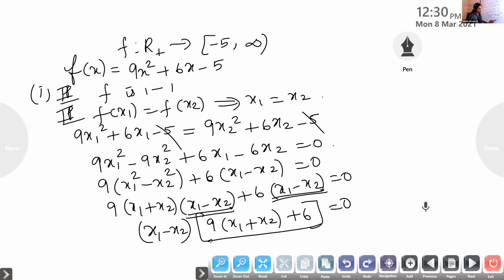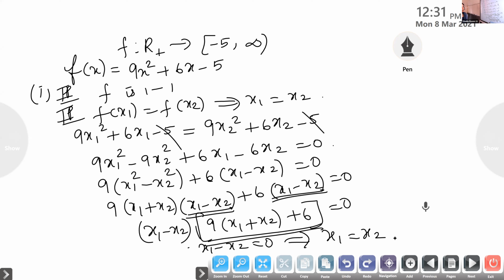Now look at here, these are some positive numbers. When you add, this one will never become 0. Which one? 9 into (x1 plus x2) plus 6 will never become 0. And product of two numbers is 0 means either the first one is 0 or second one is 0. So surely your second one is not 0. Therefore, the only possibility is x1 minus x2 is 0. That is, x1 is equal to x2. Therefore, f is 1-1. Is it okay? First part, to prove f is 1-1.